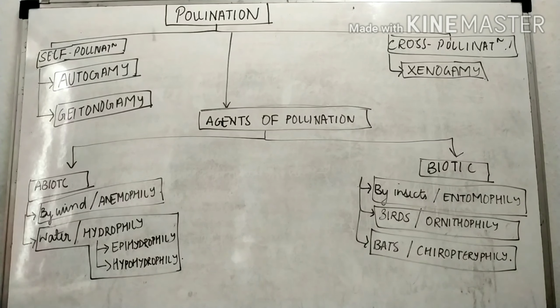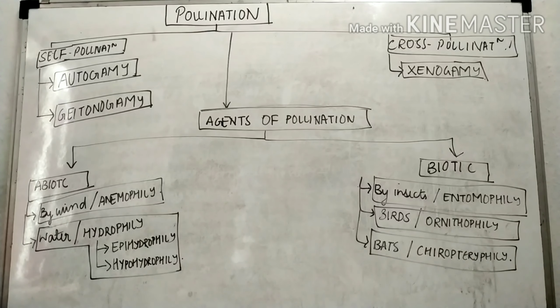Now, autogamy. Autogamy is nothing but the transfer of pollen grains from anther to stigma within the same flower. The flower is not changed. When the pollen grains are transferred from anther to stigma in the same flower, it is called autogamy. Now the next one, geitonogamy. When pollen grains are transferred from anther to stigma of one flower to another flower in the same plant, the thing is, it occurs in the same plant, then it is called geitonogamy.